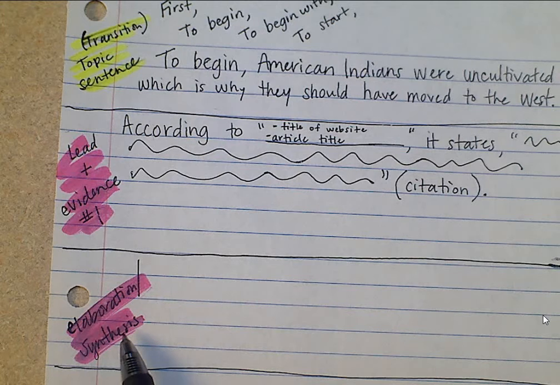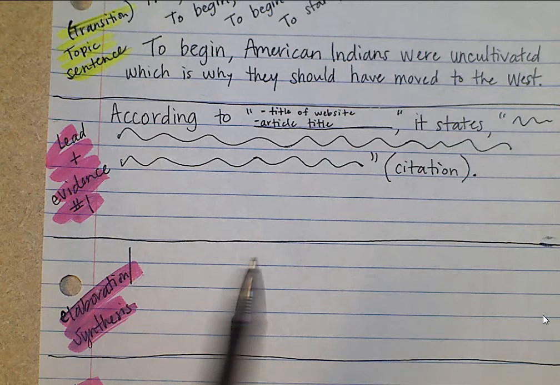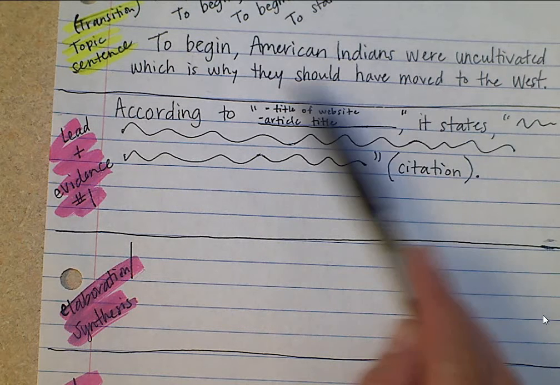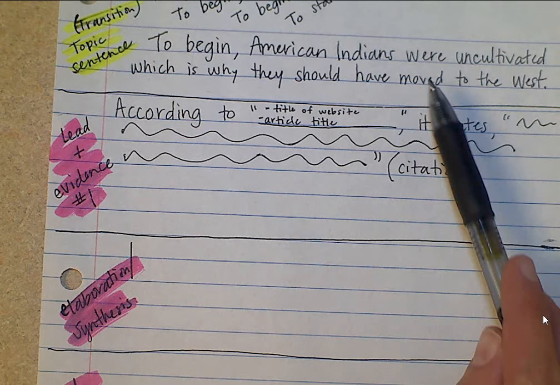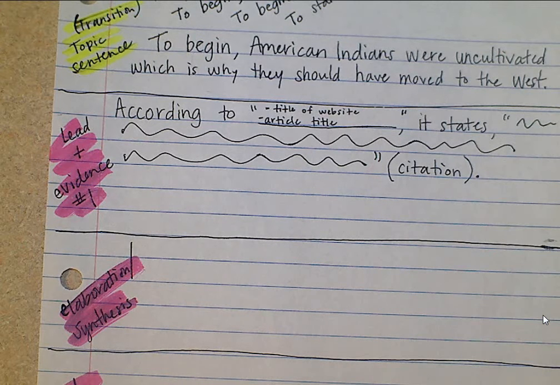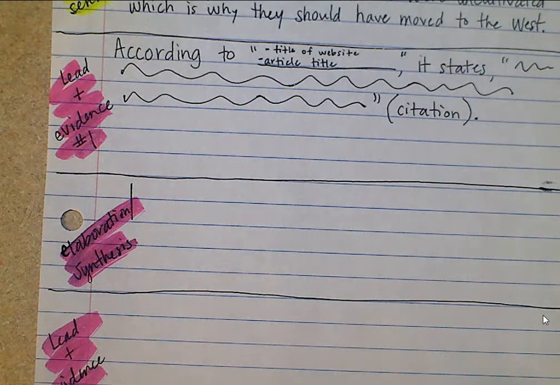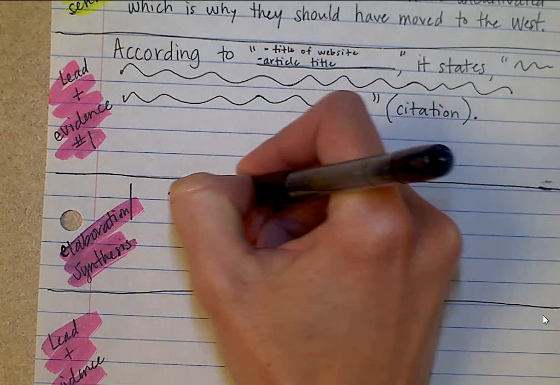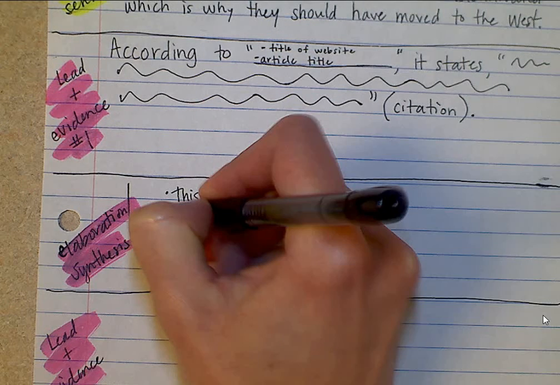You could say, this evidence proves. You could say, this demonstrates. You could say, this proves. Okay, so there's 3 ways that you can start out your elaboration synthesis, and you need to make your elaboration or synthesis at least 2 sentences in length. So one more time, your elaboration and synthesis is where you're explaining or elaborating how your piece of textual evidence shows and supports your reason and argument.